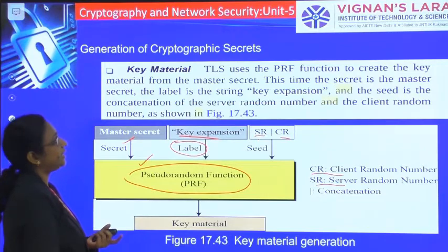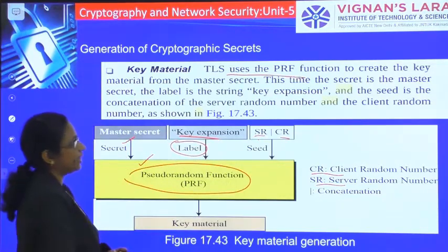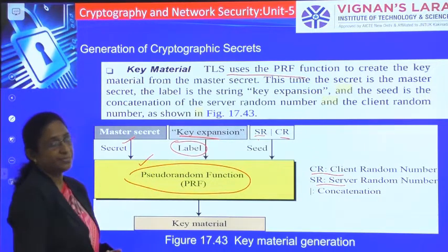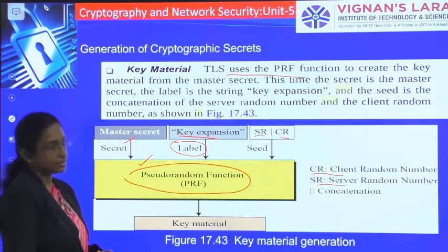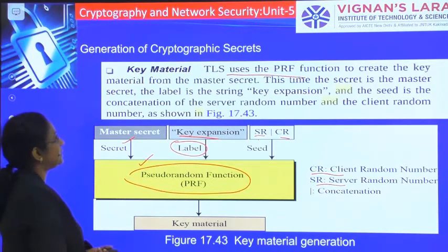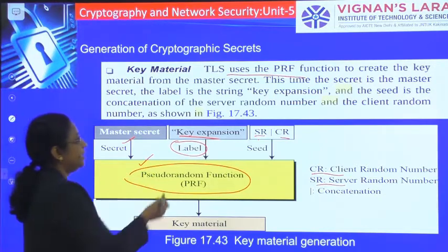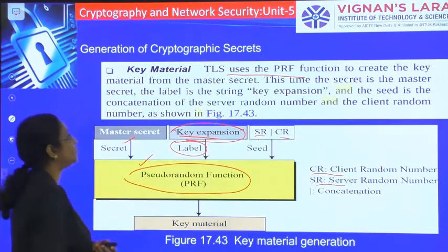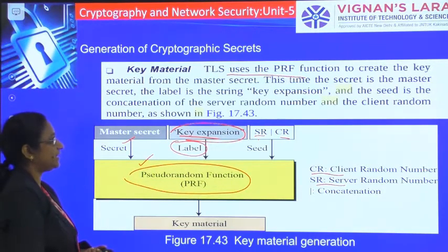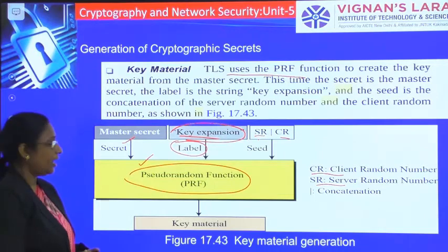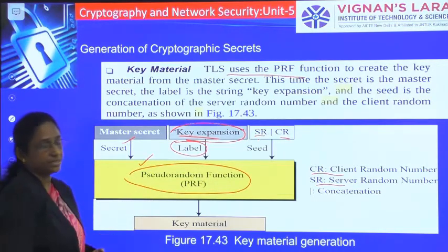So TLS uses the pseudo random function to create the key material from the master key. This time the secret is the master secret, the label is the string key expansion, and the seed is the concatenation of the server random number and the client random number. By going through the pseudo random function, a key material will be generated.